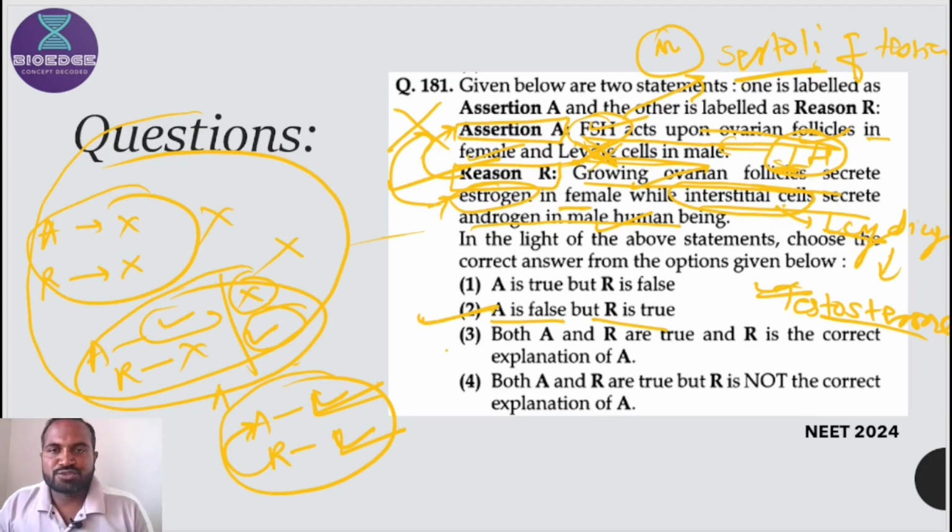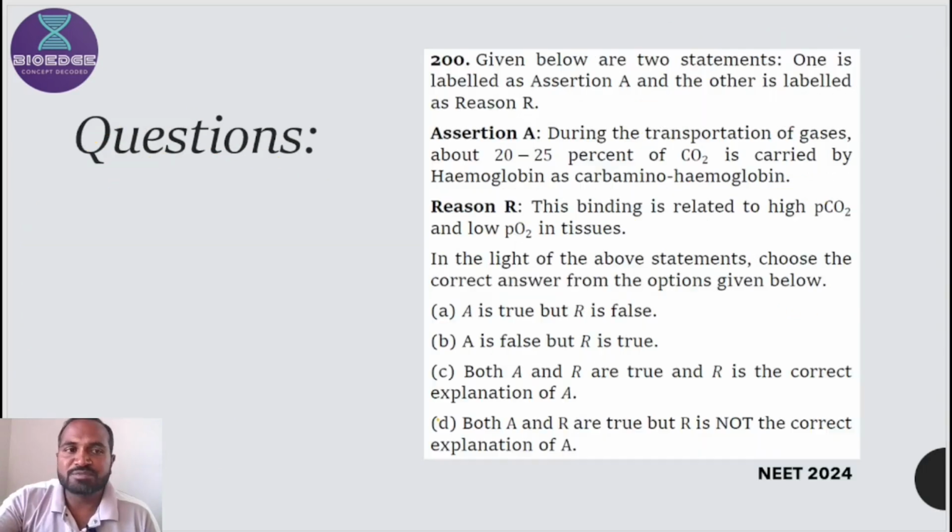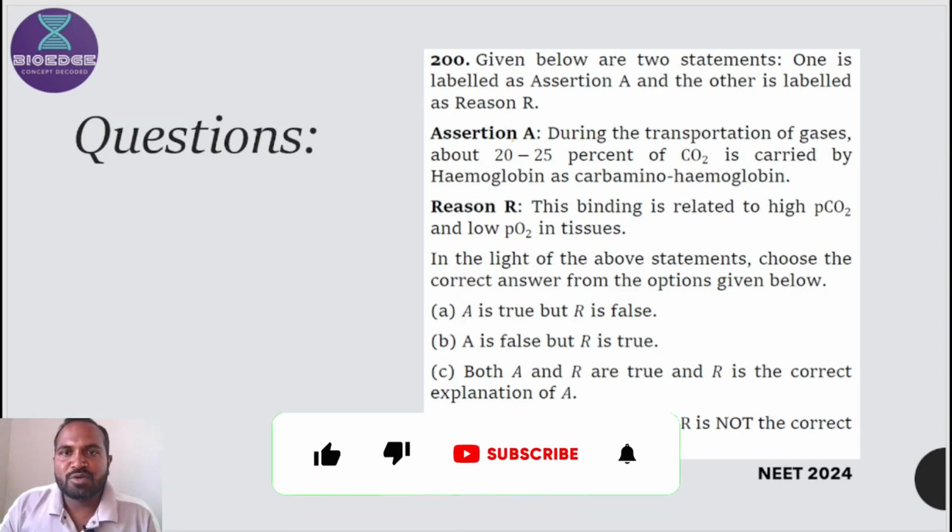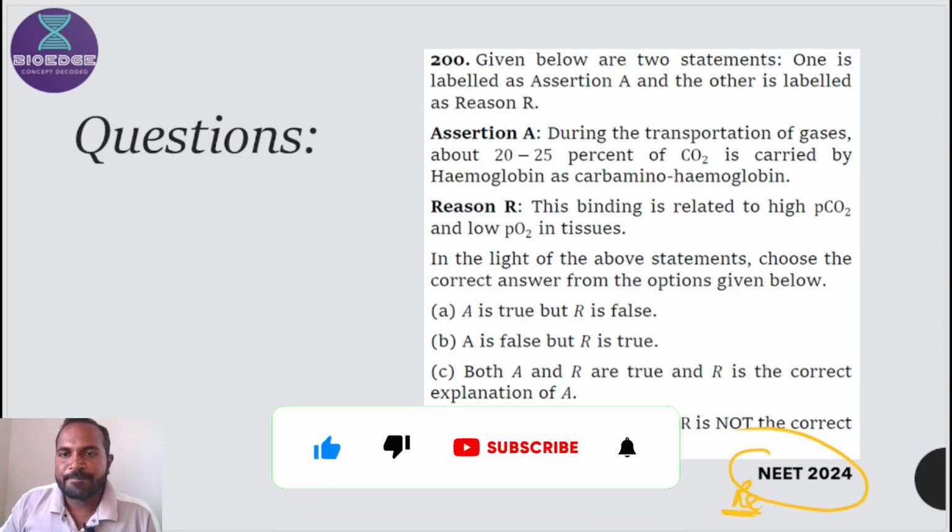You understood how to handle the assertion reason questions, but if both statements are correct, then how to relate them is the most difficult part of this technique. So we will learn this technique here. Right now I will give a premium quality strategy to know how to relate the two if both statements are correct. Given below are two statements. This is a re-exam 2024 question.